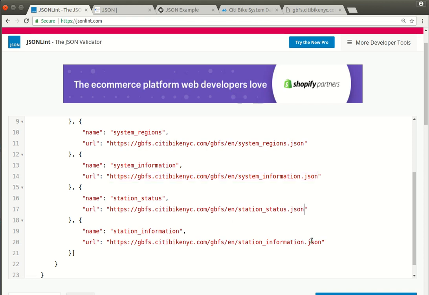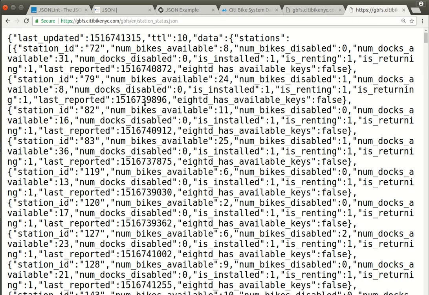There's station status, I think. Let's try station status, okay? So, yeah, okay, this is better. Okay, so again, a lot of data here.